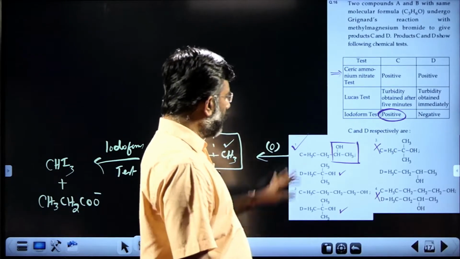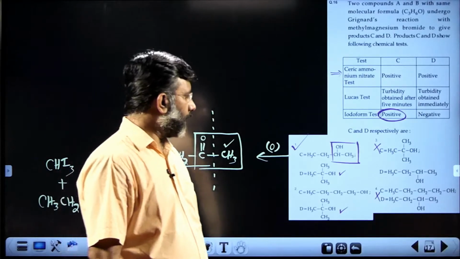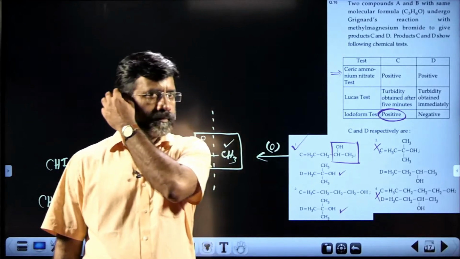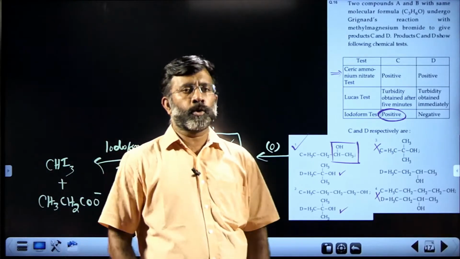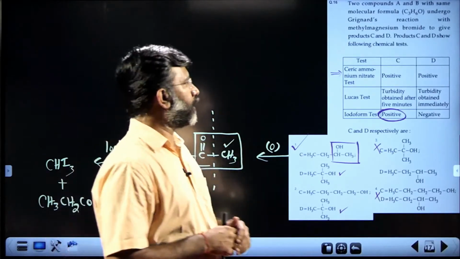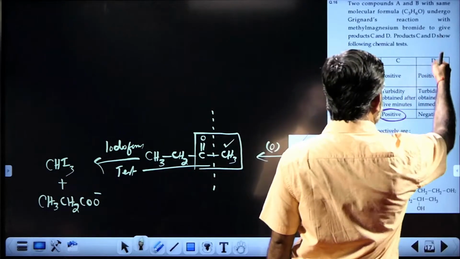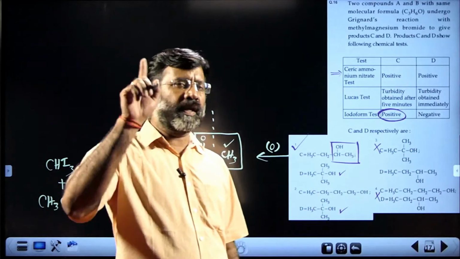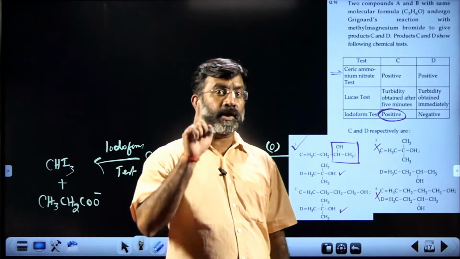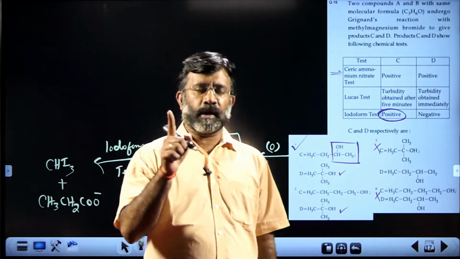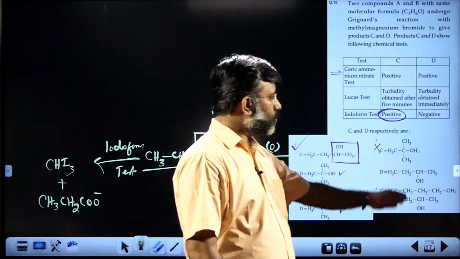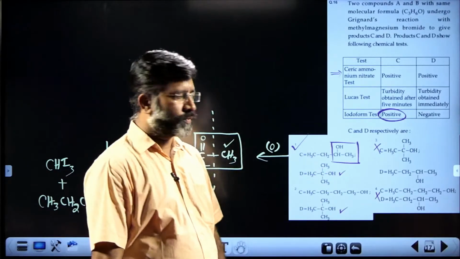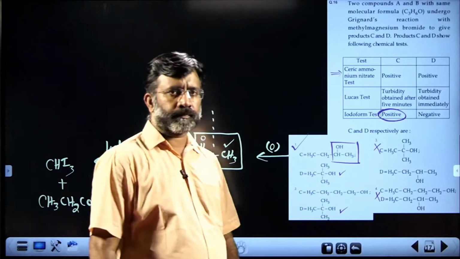So that is possible only in the first case. So our answer is first choice. To conclude the answer, when you look at the point given regarding D and C, especially the Lucas test, you can easily identify D is a tertiary alcohol. Once you understand D is a tertiary alcohol, these two choices are gone. Now we are left with this and this.